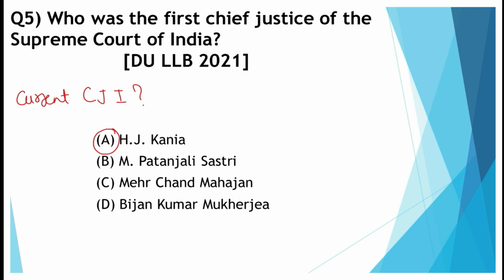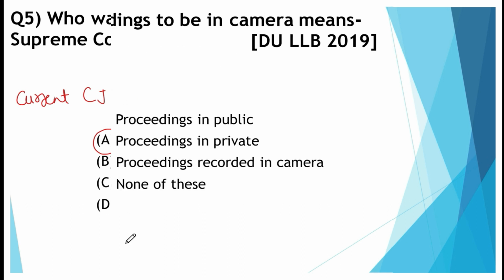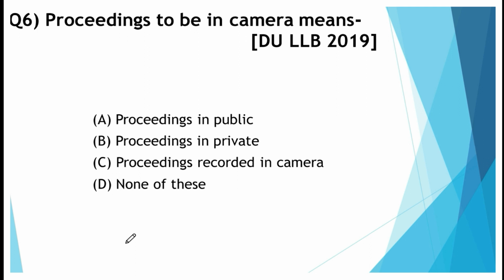Now coming on to question number 6. Question number 6 says: proceedings to be in camera means. Now it is a very confusing question. It seems very simple prima facie, but if you see the phrase proceedings to be in camera, every common man would say that these are proceedings happening before the camera, that you are recording them on camera. But no, if you think in that manner, you are going to mark a wrong answer. So what is the right answer?